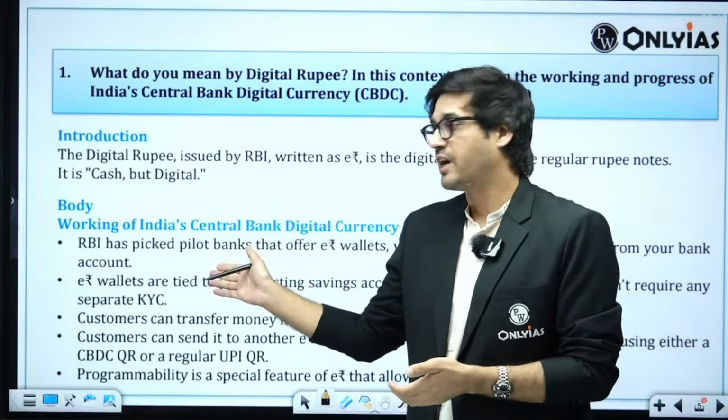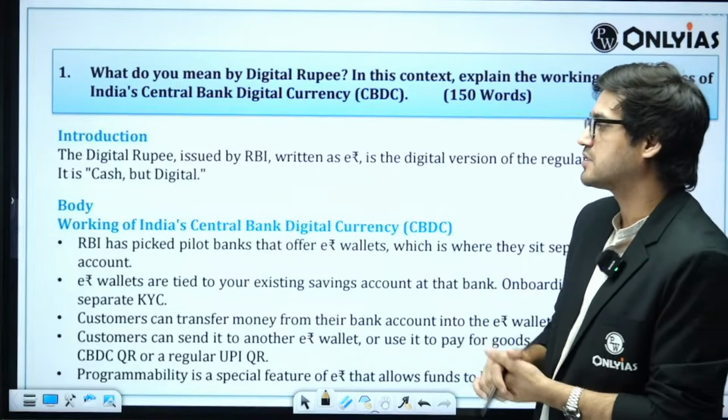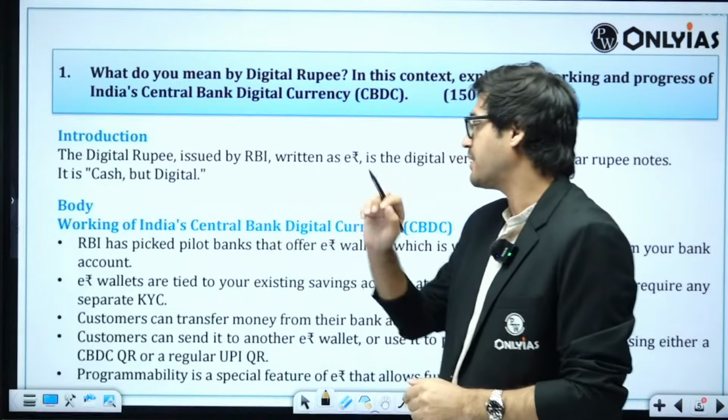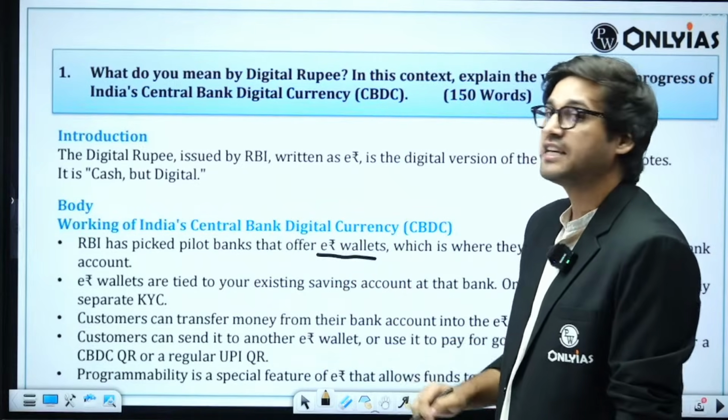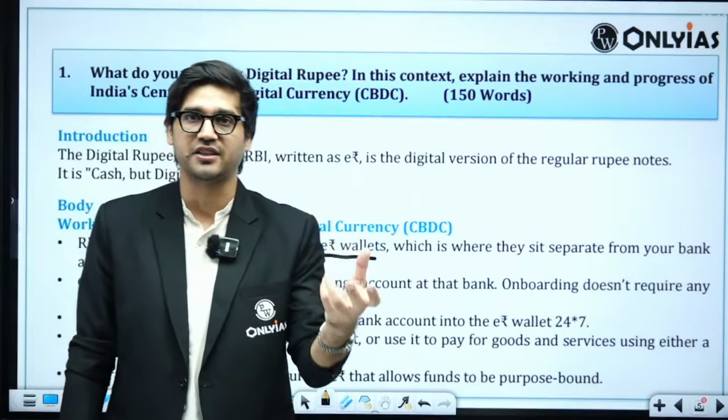Now, the RBI has picked certain pilot banks. That means every bank is not allowed to do this. Some banks have been picked up. These banks offer e-rupee wallets. Just like you have a physical wallet, these banks will offer you a digital wallet.